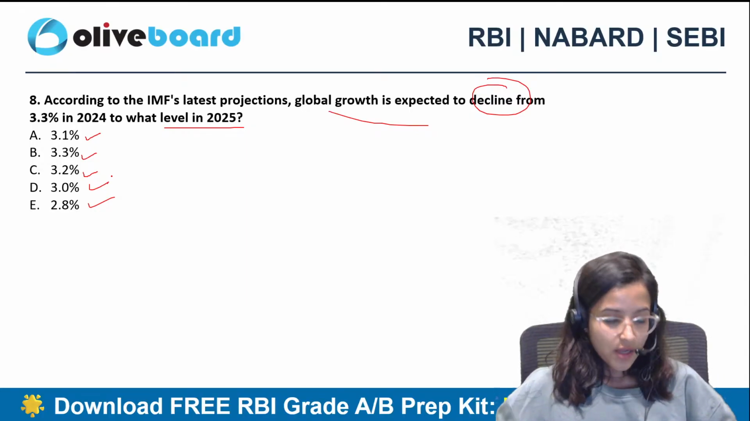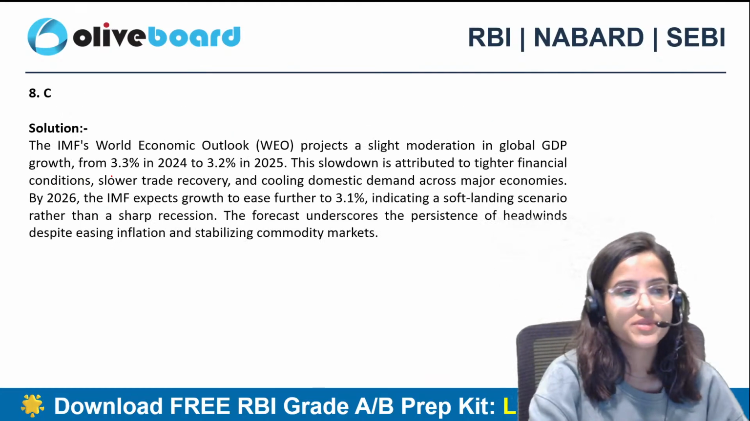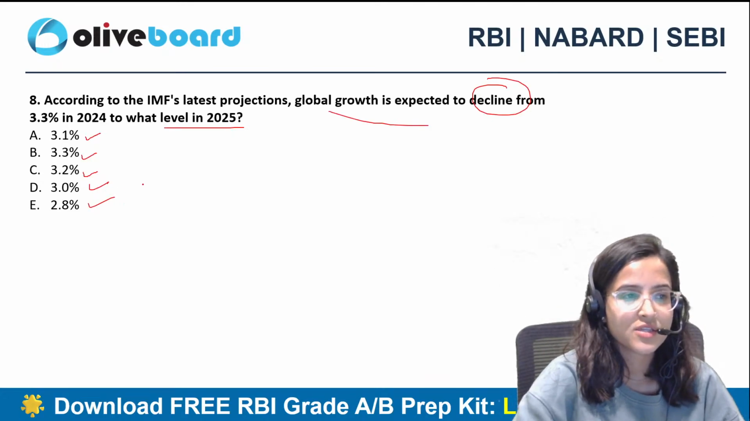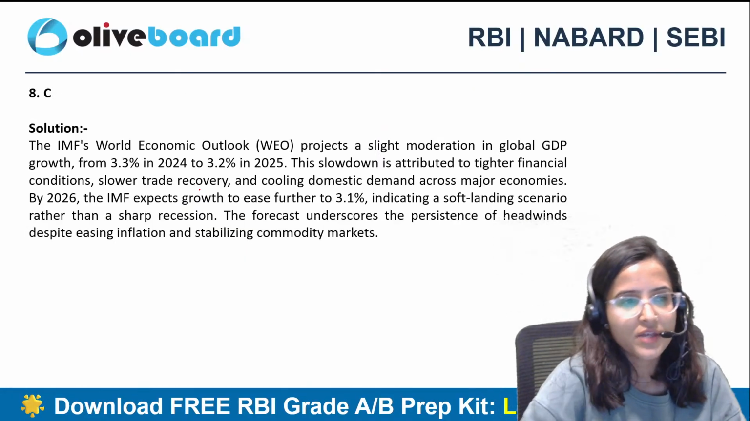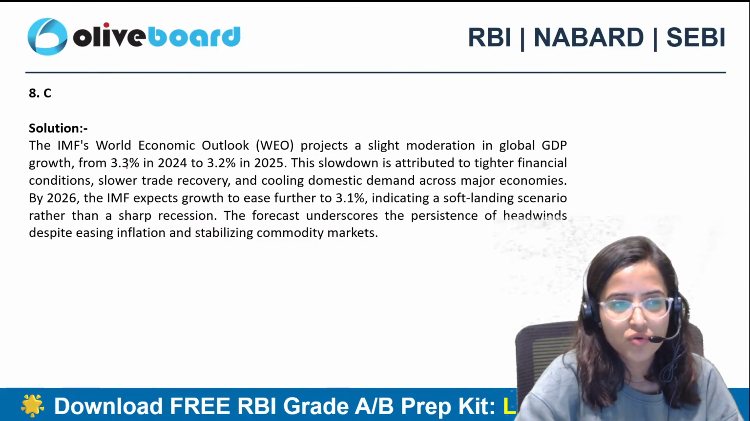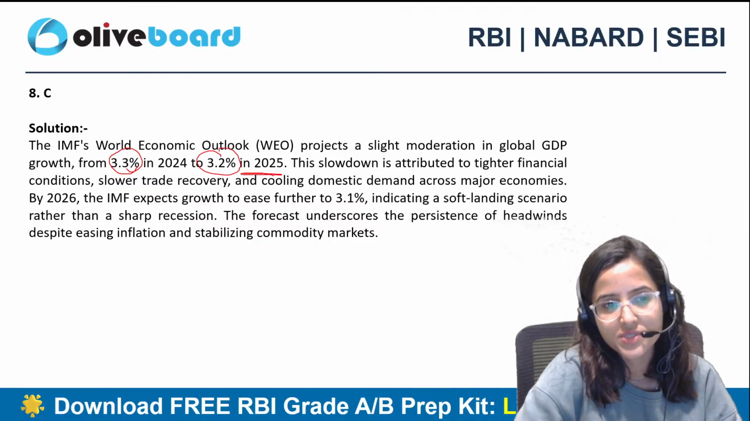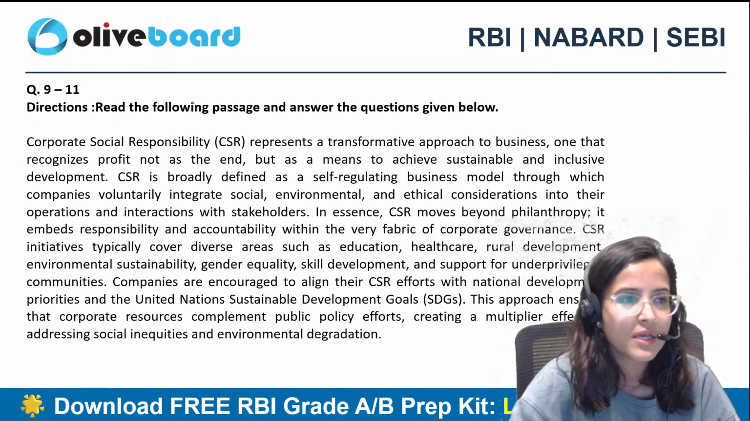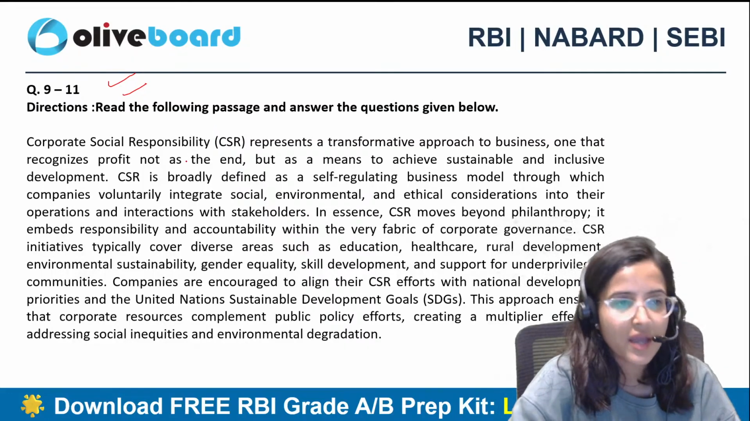What is the correct answer? C, the decline from 3.3% to 3.2%, is the correct answer. According to the IMF's World Economic Outlook, global GDP growth declines from 3.3% to 3.2% in 2025. From 9 to 11, the questions are based on this paragraph. Let's take a look at that.